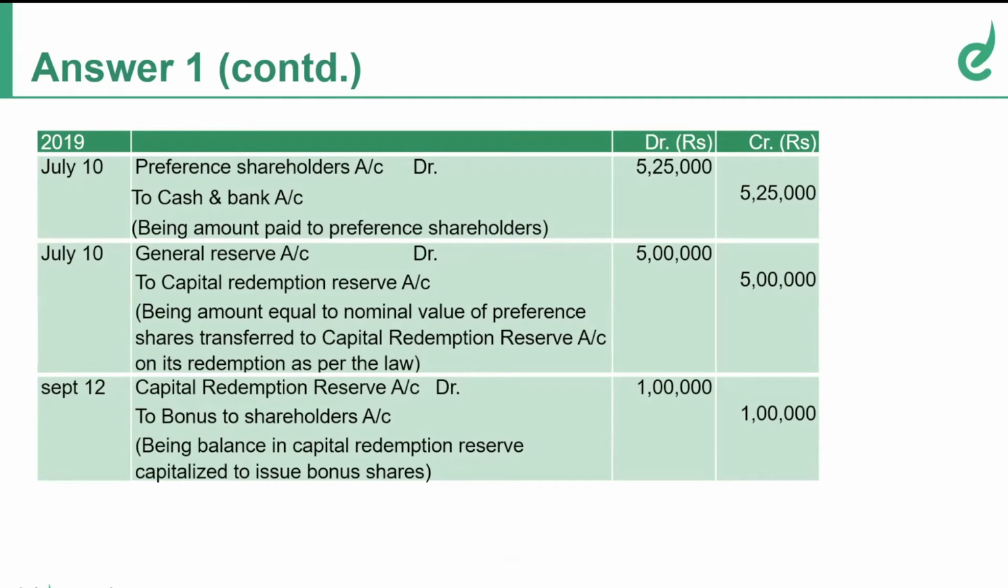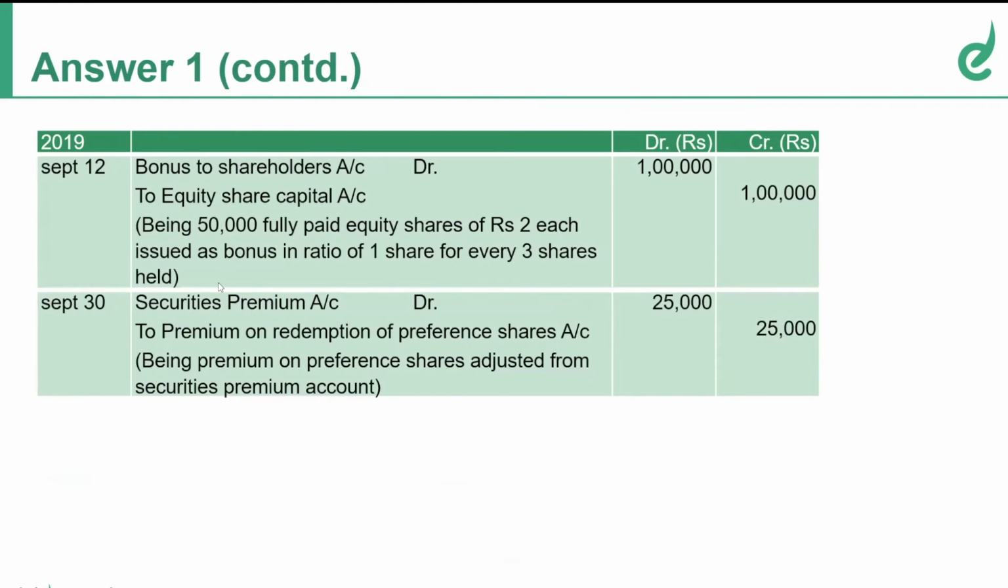And remember, this is the due entry. We need to transfer this to equity share capital. Moving ahead. Bonus to equity share capital account debit 1 lakh. Bonus debit to equity share capital 1 lakh. And of course, last we have the transfer for securities premium, which is the premium on redemption of preference shares.